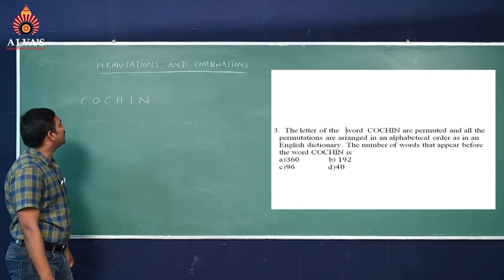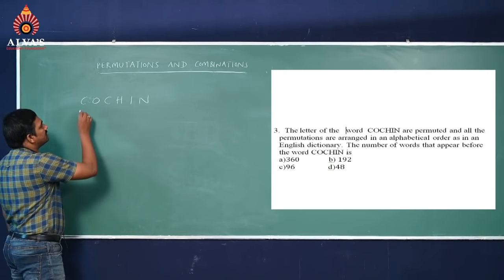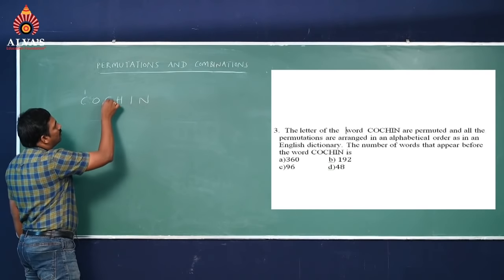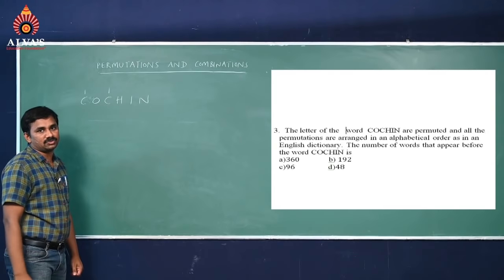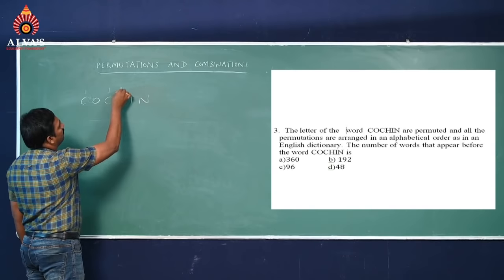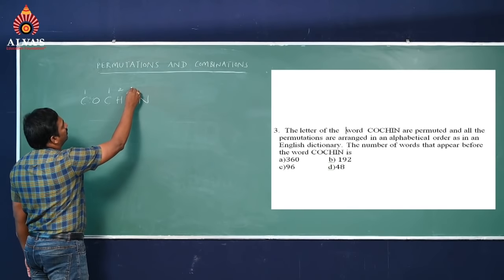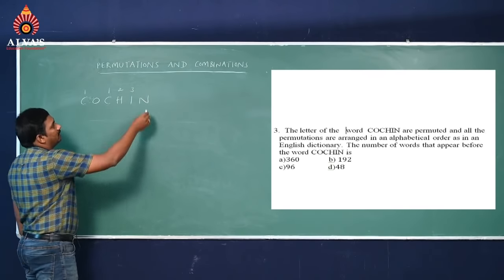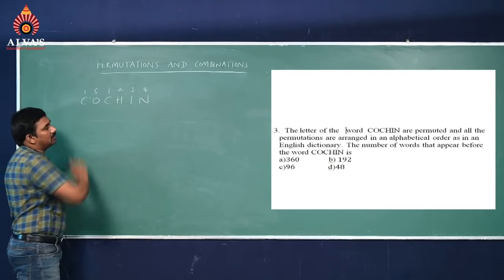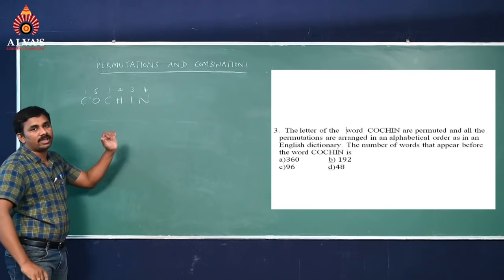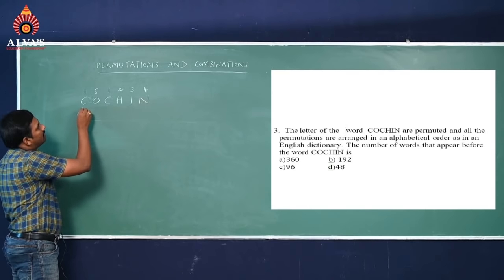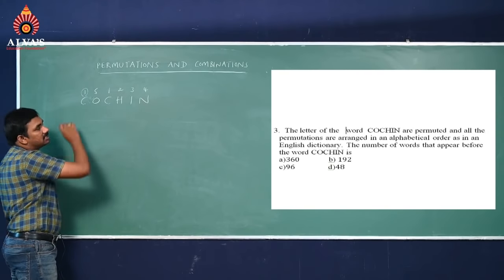Here C is the first alphabet, and it came one more time, so you can write it as 1. Next H is the second one, third one is I, fourth is N, and fifth is O. If you give values in this order, start from C, whose numerical value is 1.